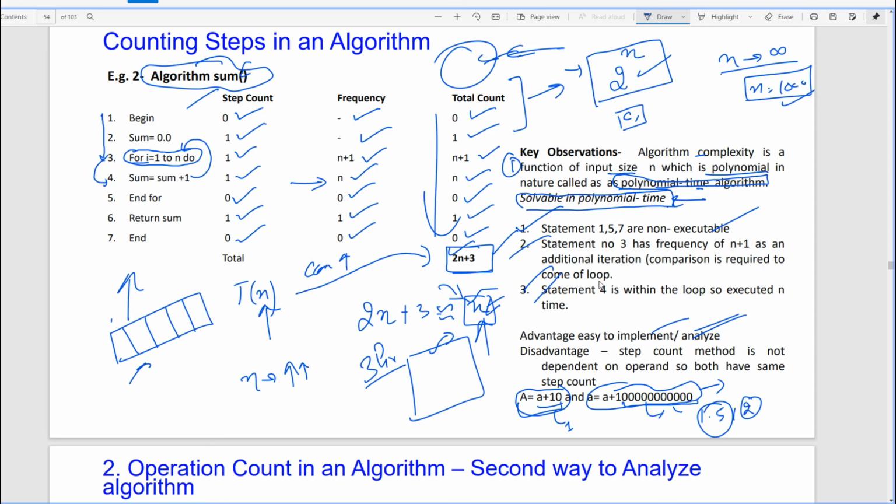Are you following this? Yes or no? Yes, beta. Who asked the question? Yes, sir.